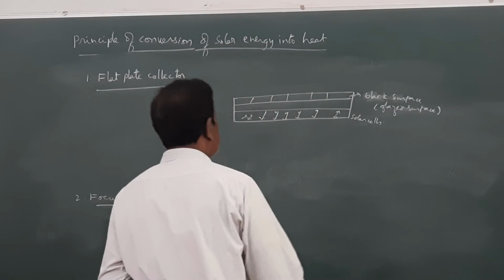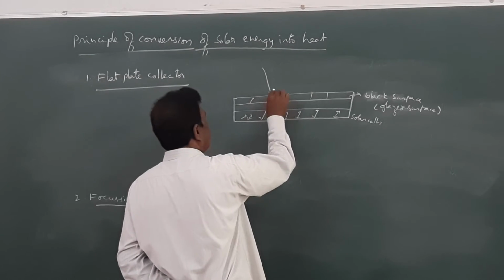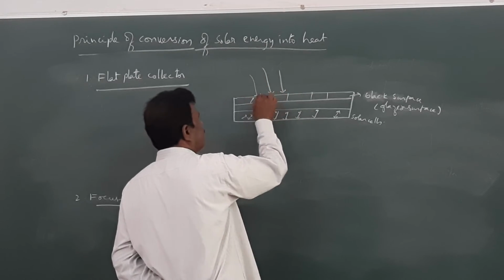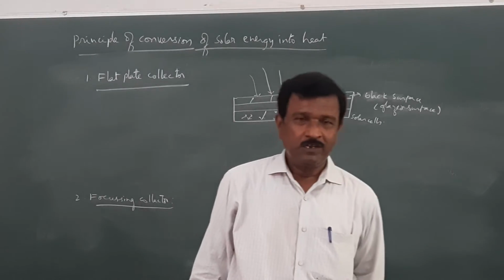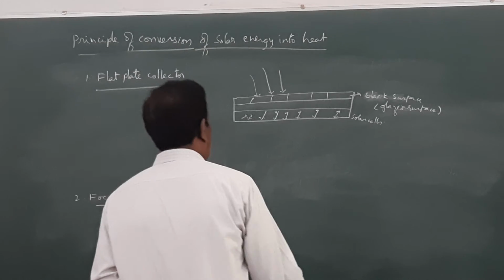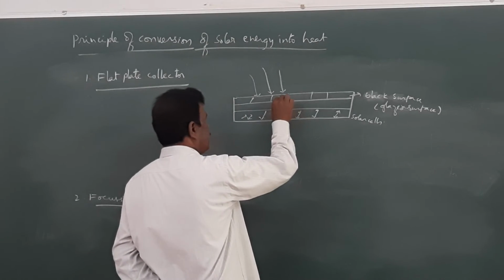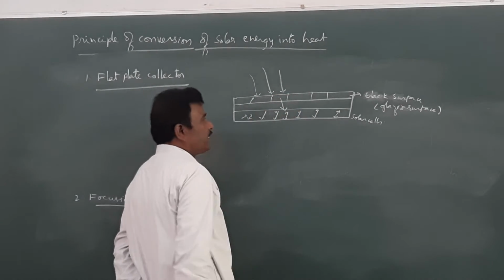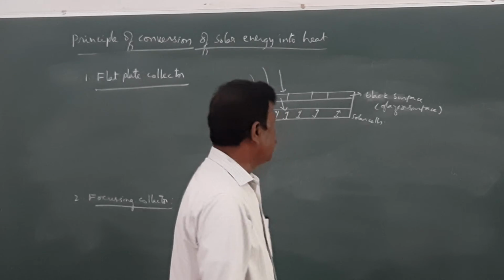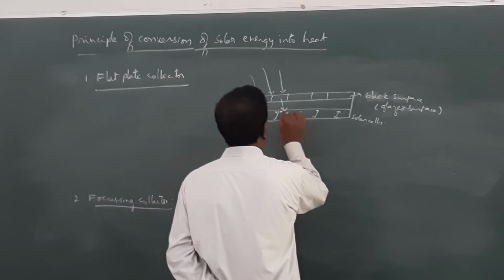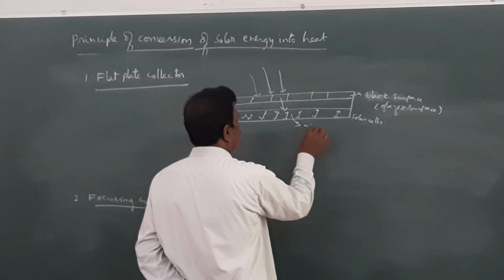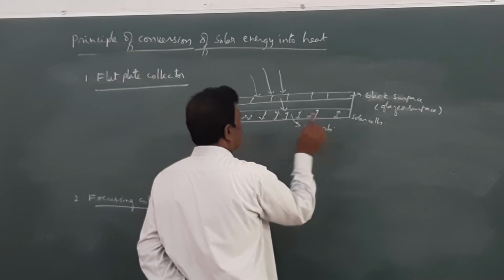Whenever solar radiation is incident on the black upper surface, what we call the solar panel, this radiation will enter into the solar cells, and these cells will absorb solar energy.